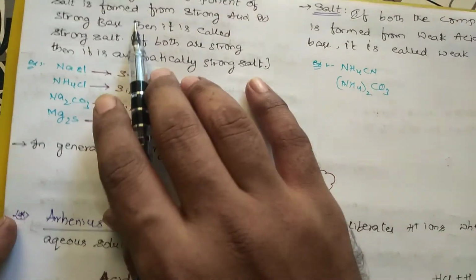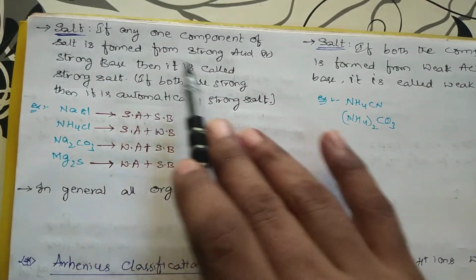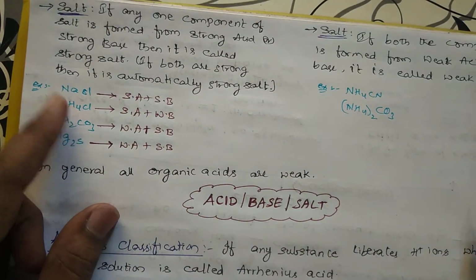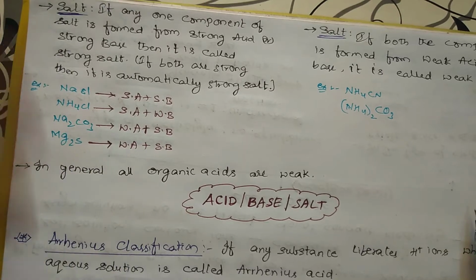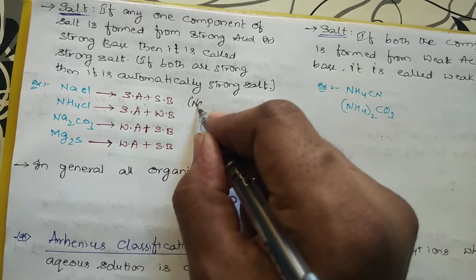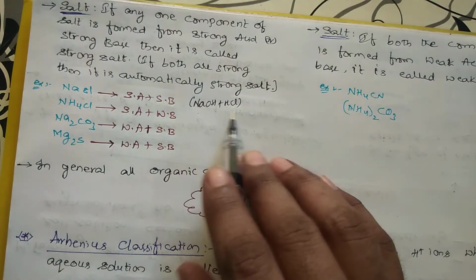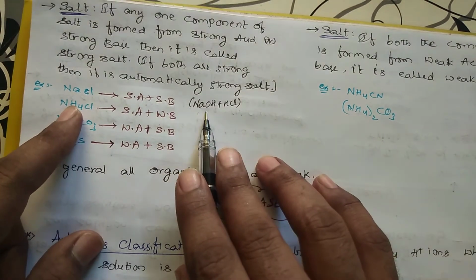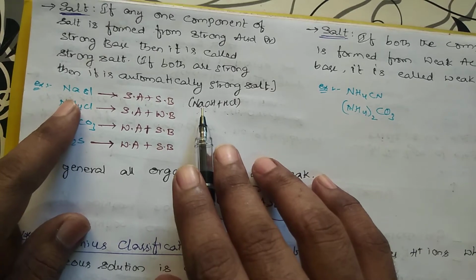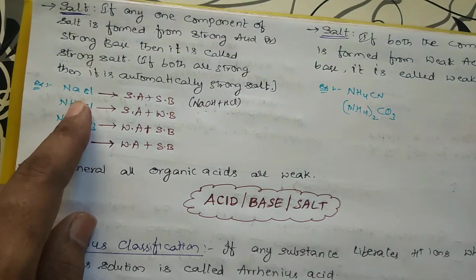Right? And now for salts, we have learned about strong acid and strong base. Now strong salt. If any one component of the salt is formed from a strong acid or strong base, then it is called a strong salt. Suppose let me take NaCl. NaCl should be formed from NaOH plus HCl. NaOH is a strong base, HCl is a strong acid. So NaCl is formed from a strong acid as well as a strong base. So this salt is strong.